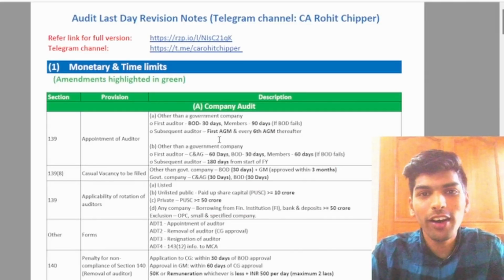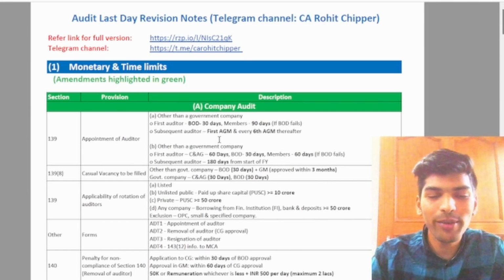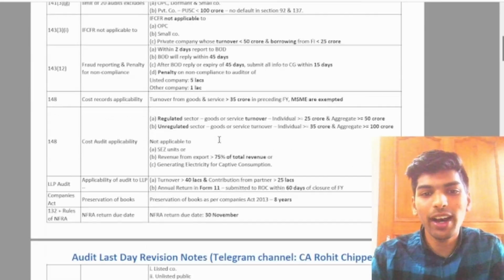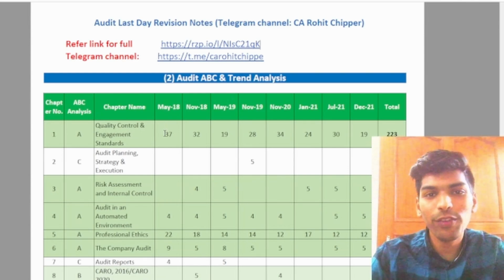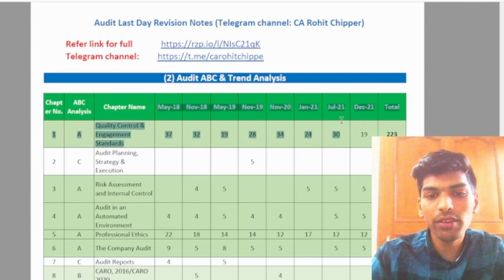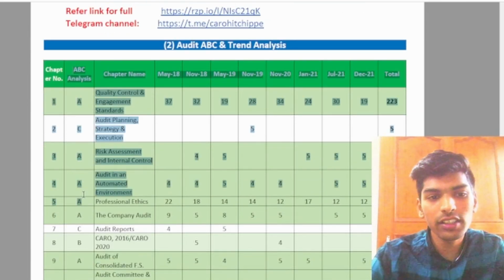Now moving to the audit. This is the audit last day revision notes. It contains all the important monetary and the time limits, and apart from it, it contains the audit ABC and the trend analysis. Here are the marks of the questions asked in the last 8 attempts from different chapters, and then here is the ABC analysis for all the chapters.